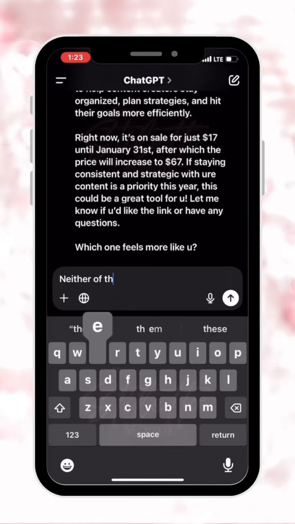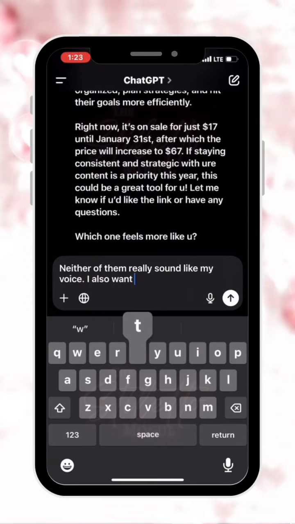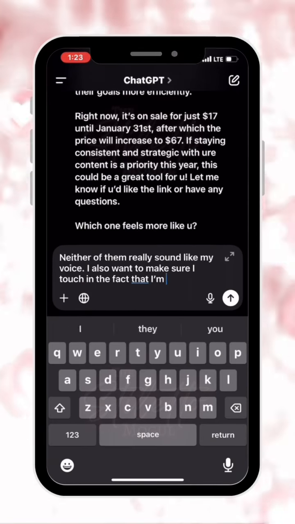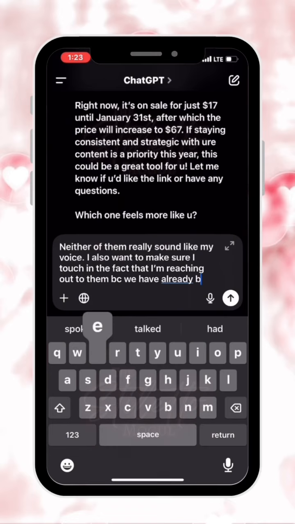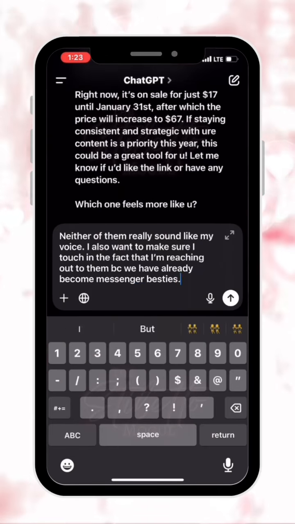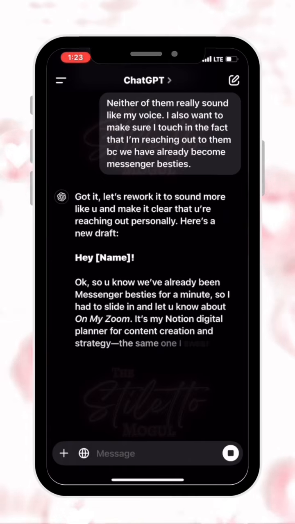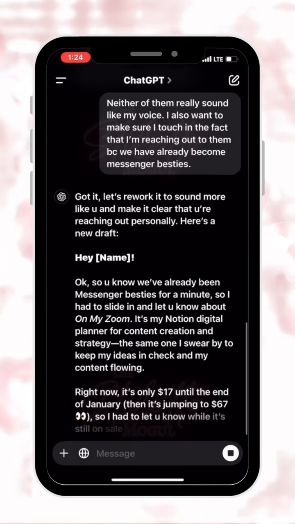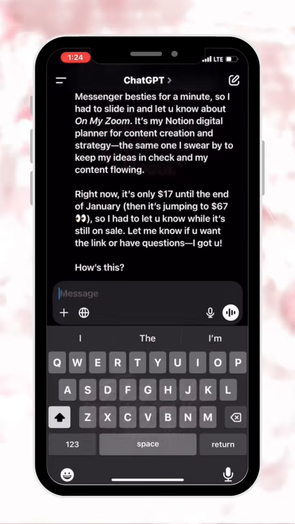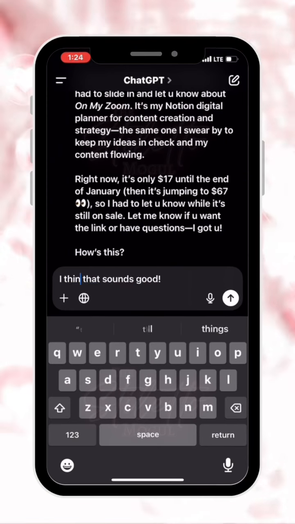Now, the thing is, I've already gone in and customized my GPT, so it knows how I talk. It knows what type of lingo that I use. So when I ask it to talk like me, it's very on brand with the messaging. You can do this in a couple of different ways. You can go into your settings and feed it some information about you. You can also ask it to remember certain details in your conversations to be able to reference back.